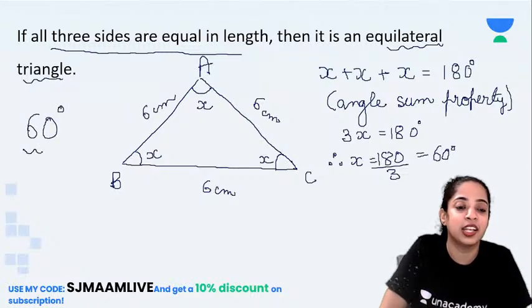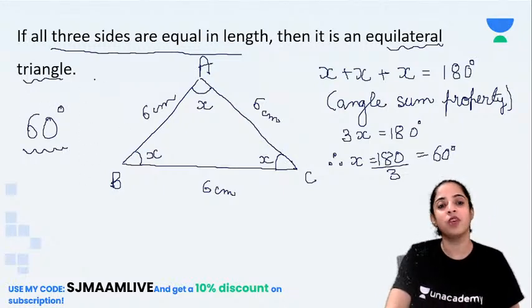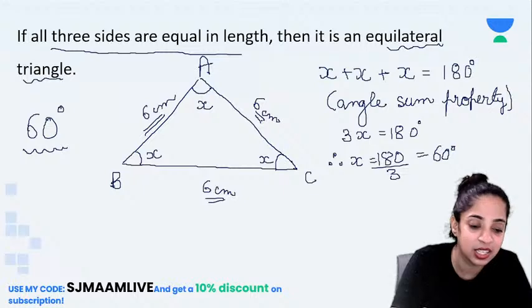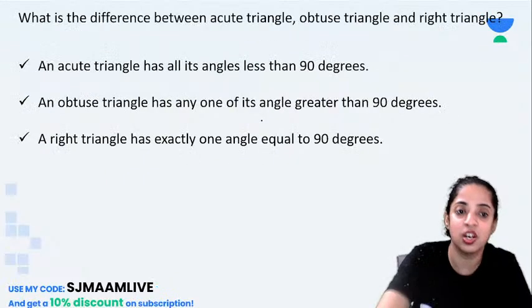All the interior angles of an equilateral triangle are always 60 degrees, whatever may be the measure of their sides. Is that clear to you guys? Okay, let's go ahead.